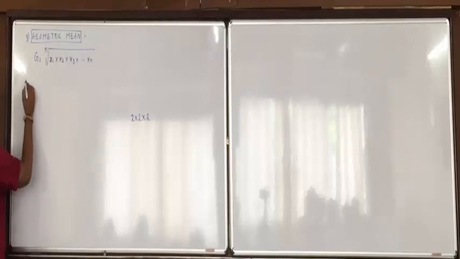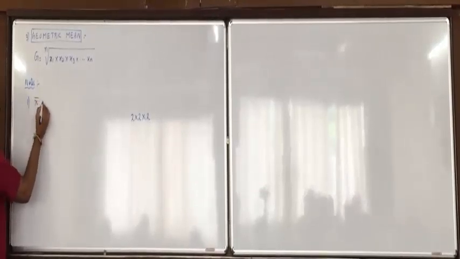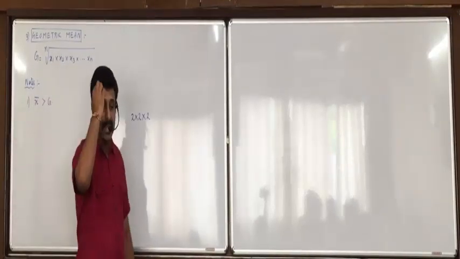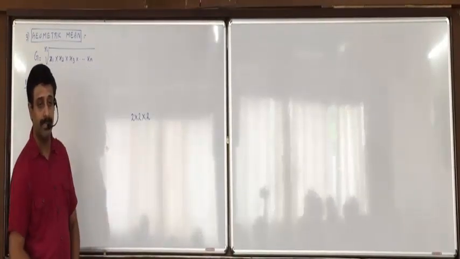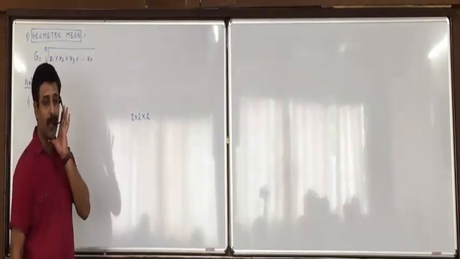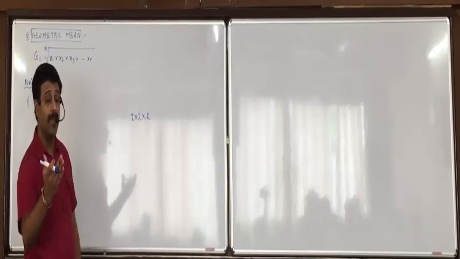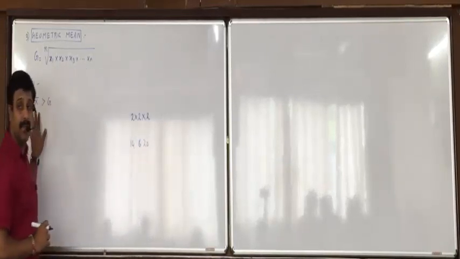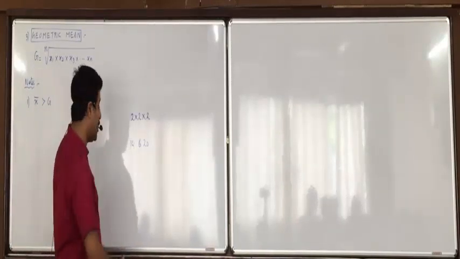Now, for any set of observations, generally x bar, the arithmetic mean, will always be more than the geometric mean. For example, Shiv, tell me any 2 numbers. Any 2 proper numbers. 14 and 20. Oh, 14 and 20. Now listen everyone. If you find the arithmetic mean, sigma x upon n, then 14 plus 20, sigma x is 34, divided by 2 is 17.